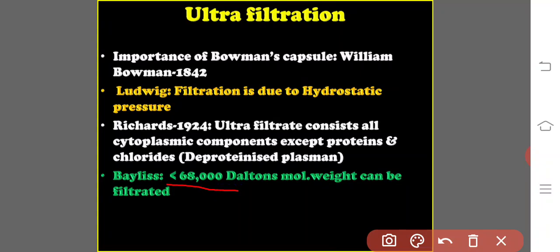They will be filtered. So this indicates why the ultrafiltrate is known as deproteinized plasma: the plasma proteins' molecular weight is greater than 68,000 Daltons, so they are unable to cross the endothelium of the blood vessel, the basement membrane, and the epithelium, which is made up of podocytes in the Bowman's capsule. So these are to be remembered.